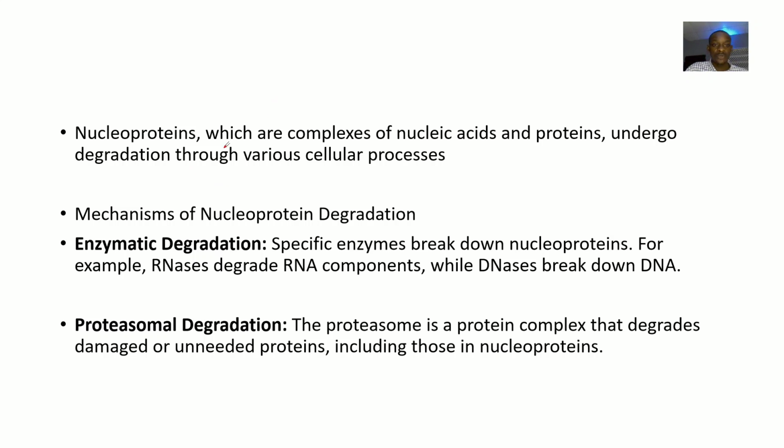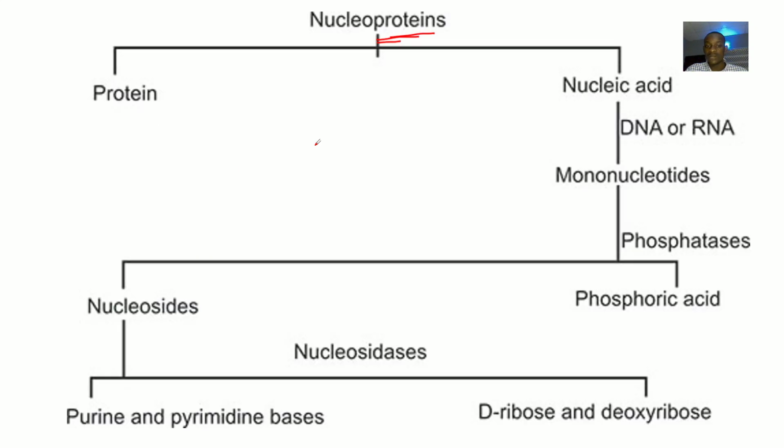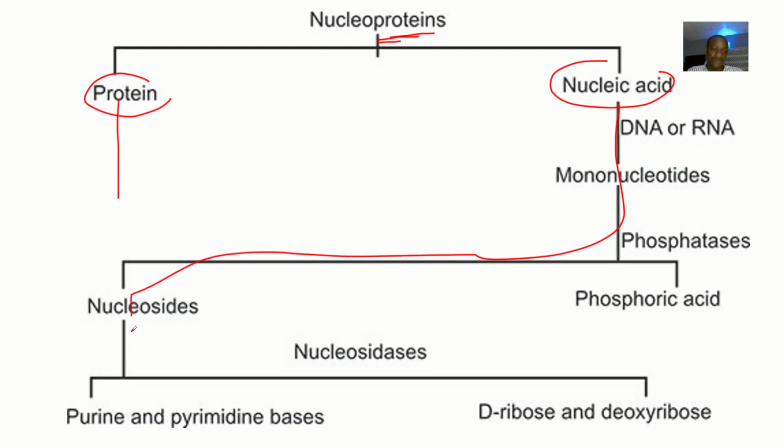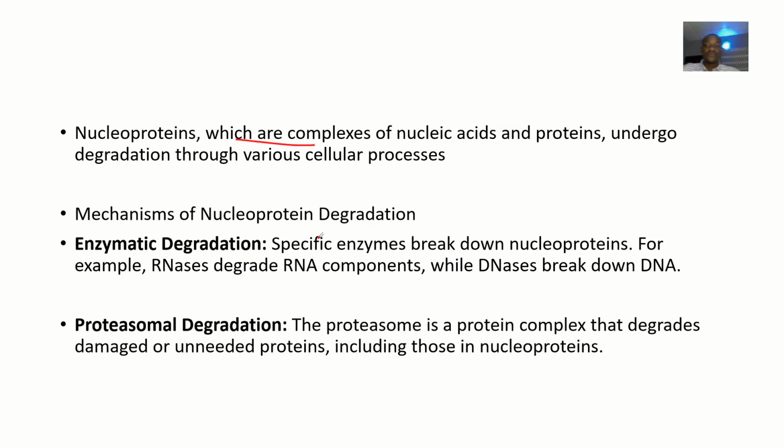Right, so nucleoproteins are actually what? A complex. They are complexes of nucleic acid and proteins. Do you know what that means? They are made up of proteins. So for the protein, there's no need for breakdown. But nucleic acid is also still made up of different components. So that's why the nucleic acid had to be broken down up to the level of this. You get? So they are complexes of nucleic acid and proteins, and they can undergo degradation through various cellular processes.